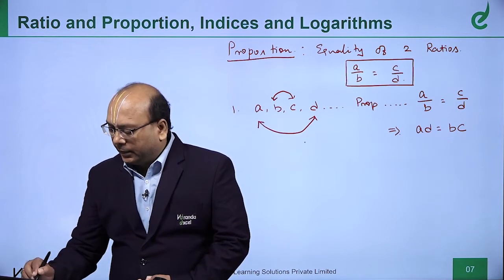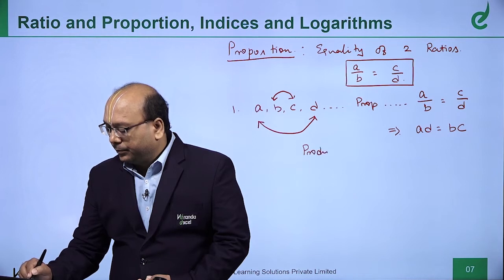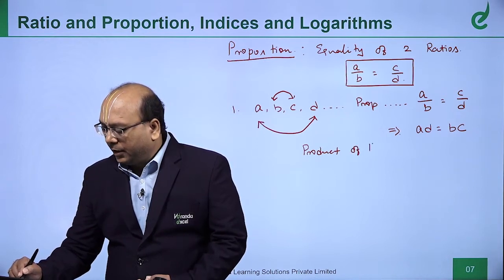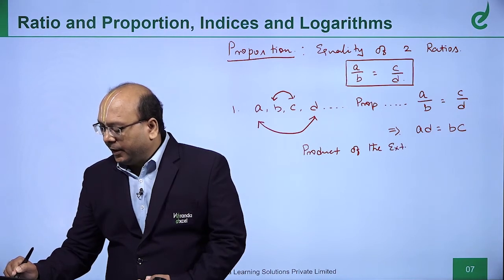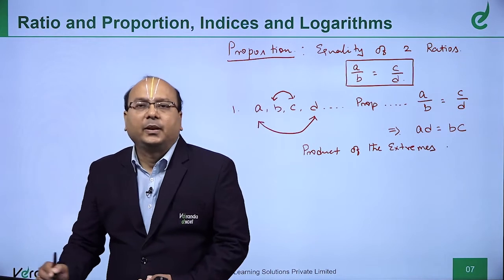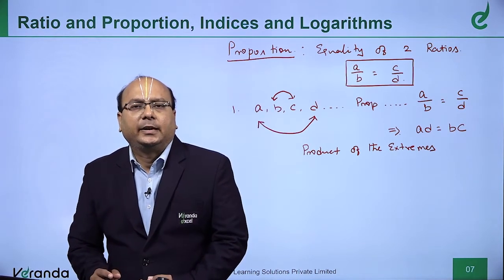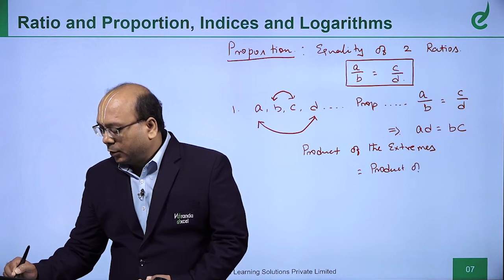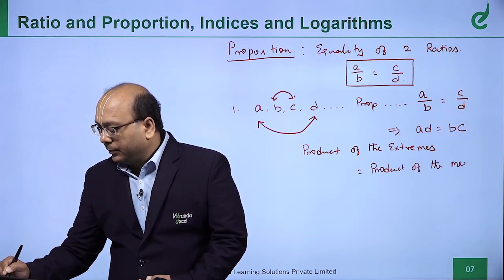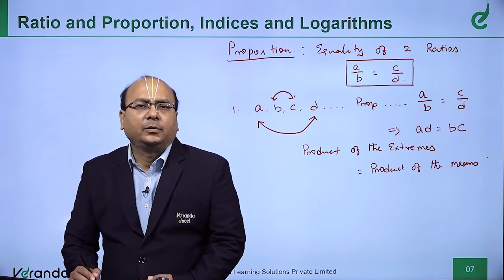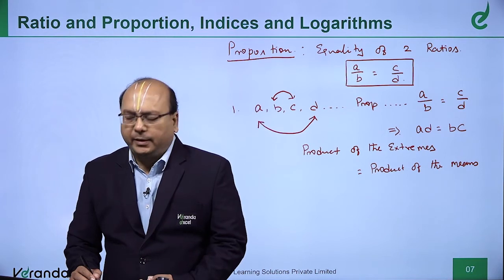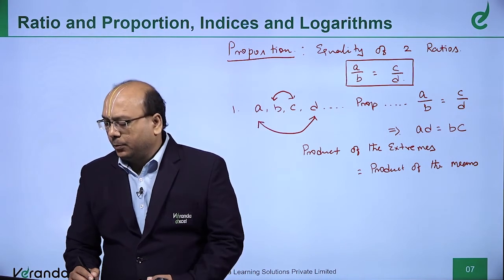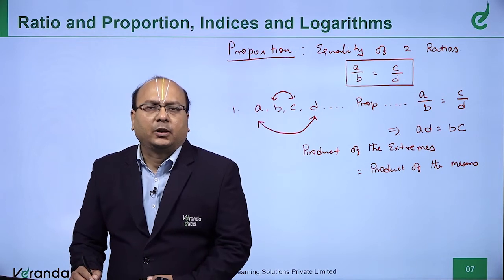So, what you can understand is, if four quantities A, B, C, D are in proportion, product of the extremes, the numbers which are in the end, A and D, is equal to product of the means, which is the middle numbers B and C. So, product of the extremes is equal to product of the means.